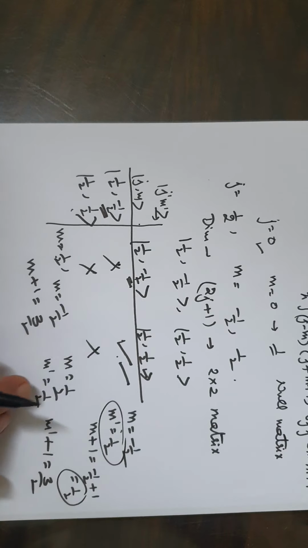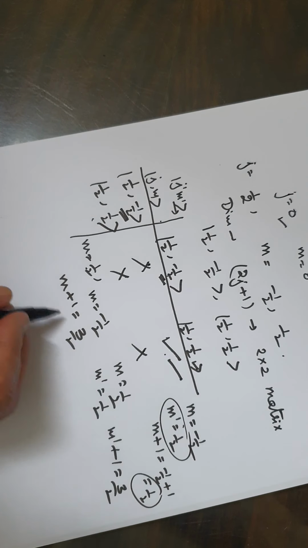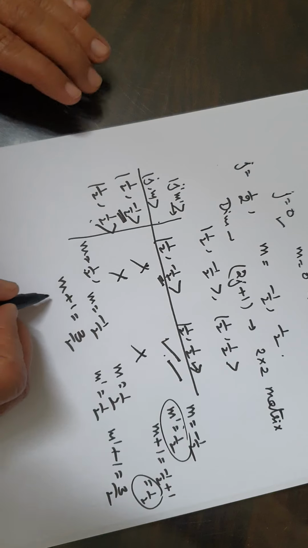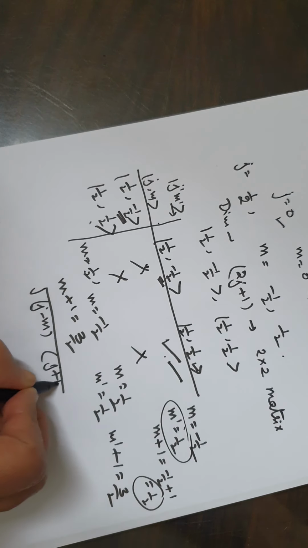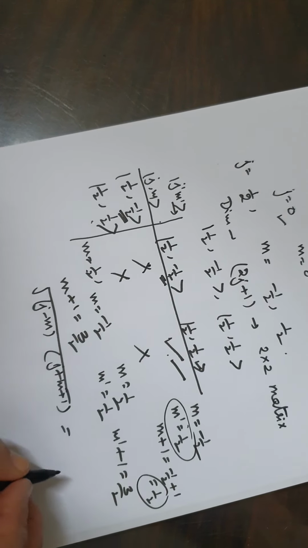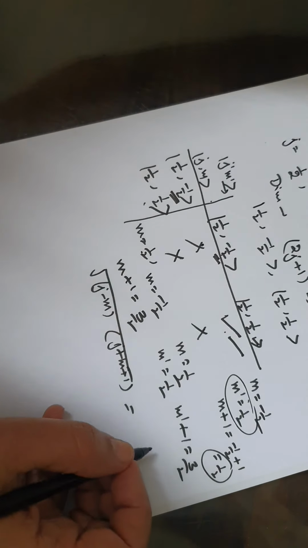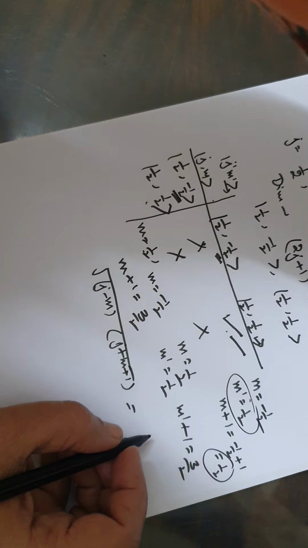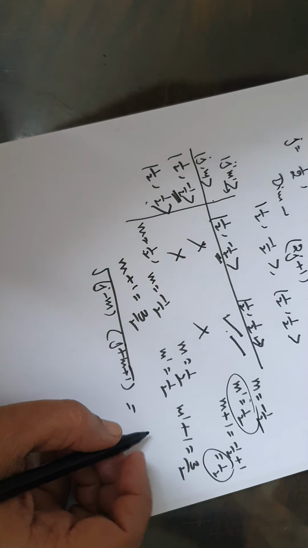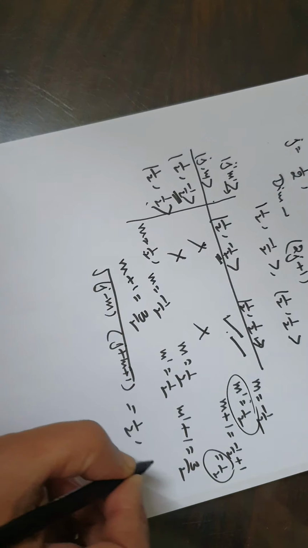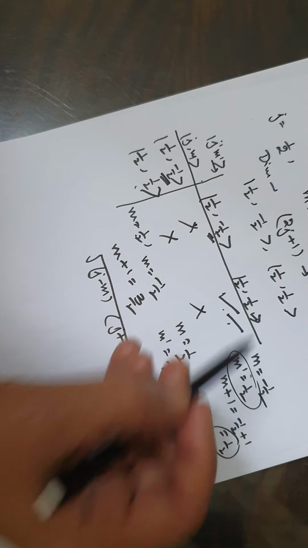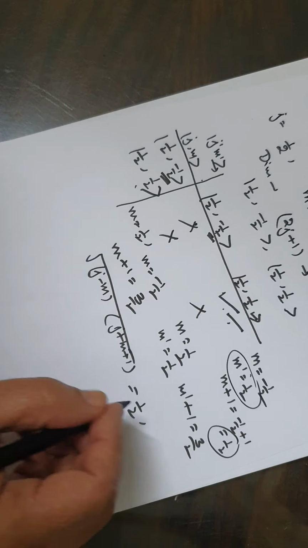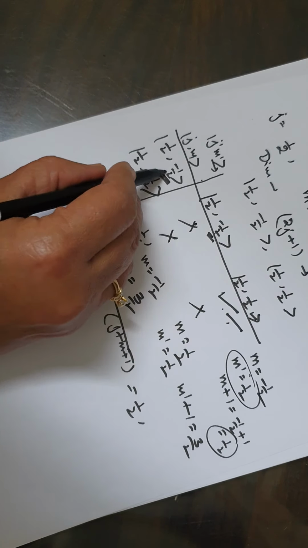For this element to exist, the value of the element will be given by √((j − m)(j + m + 1)). That means j is 1/2 and the value of m is −1/2.